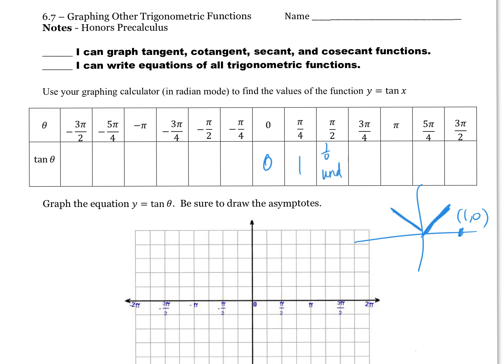3 pi over 4 is over here. Y over x over here. Root 2 over 2 over root 2 over 2. One of them's negative. Anything over itself is? Yeah, 1. Very good. -1. How about at pi? At pi, y over x, 0 over -1 is going to be 0. 5 pi over 4, 5 pi over 4.